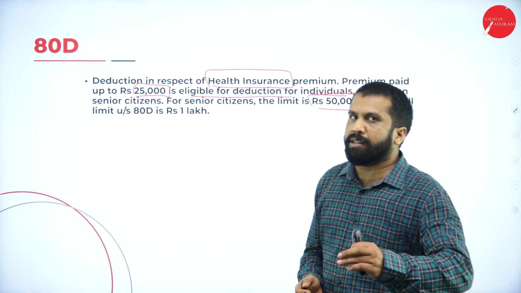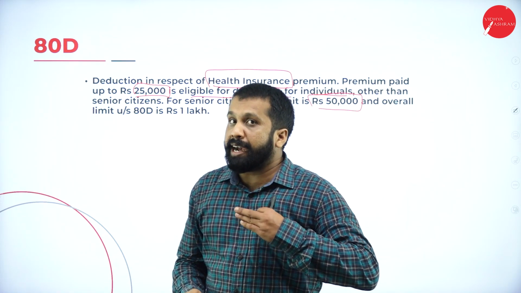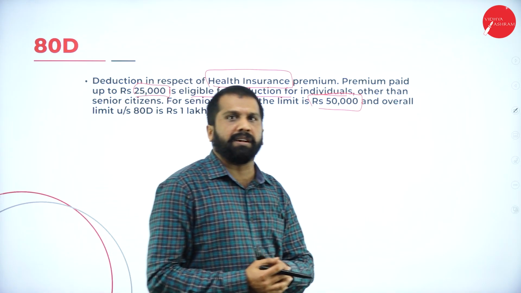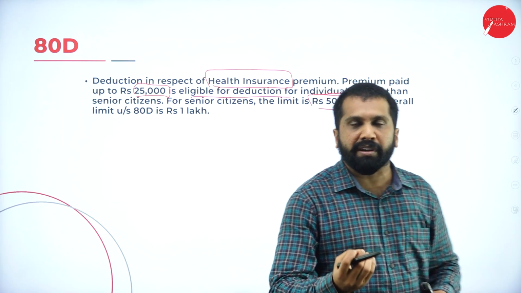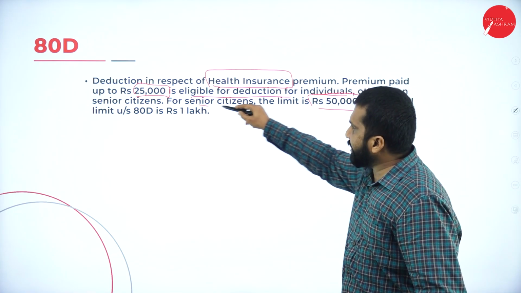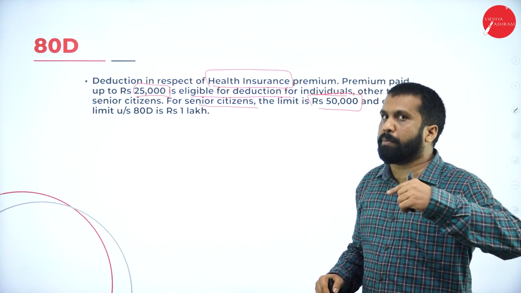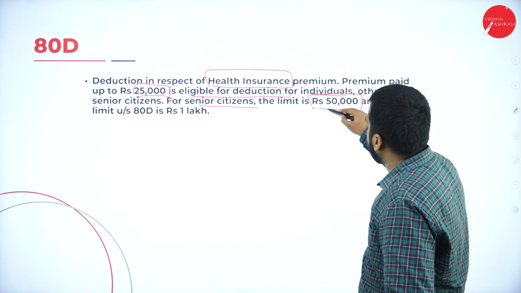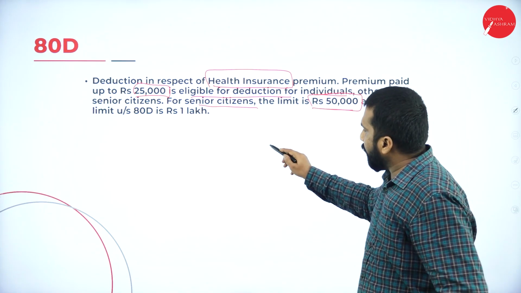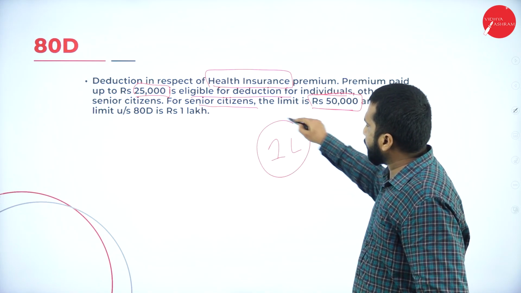For example, for yourself, your wife and your kid, the maximum limit will be 25,000. But if you are doing it for senior citizens, your dad, mom and all, maximum 50,000. Overall, all put together, up to 1 lakh you can claim.